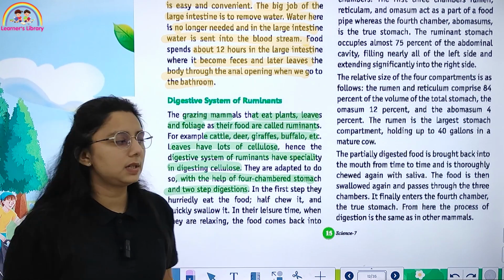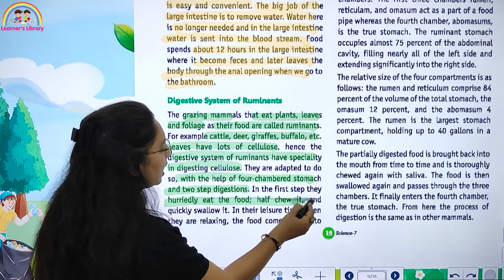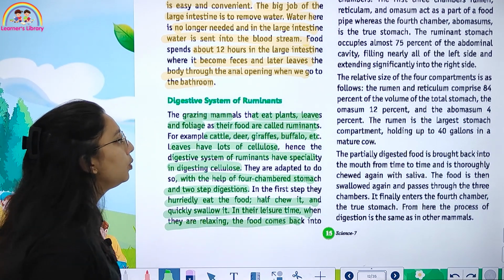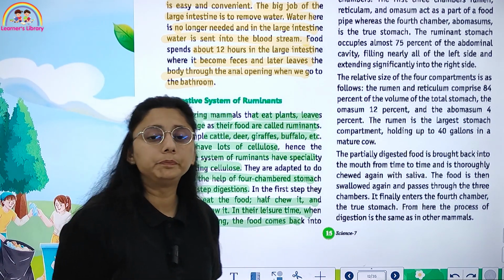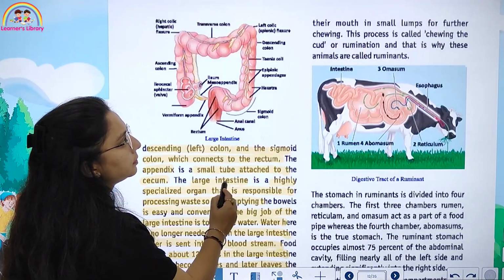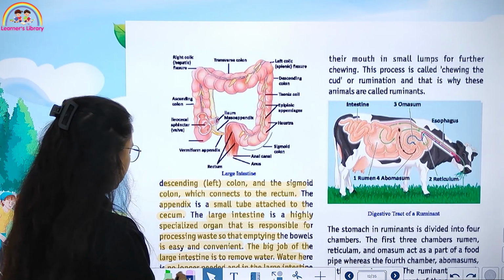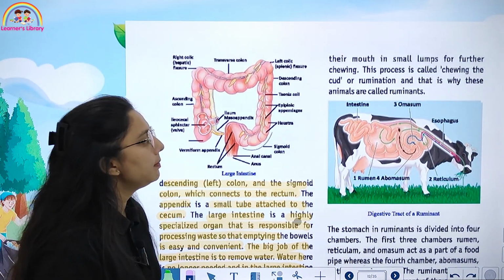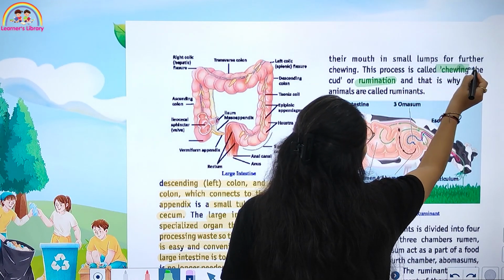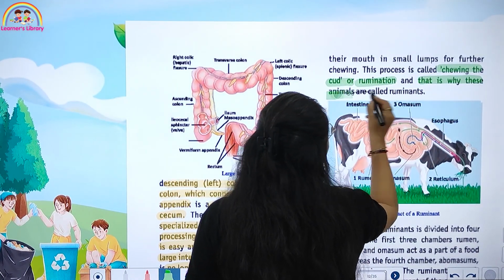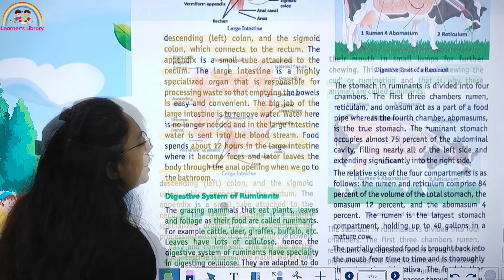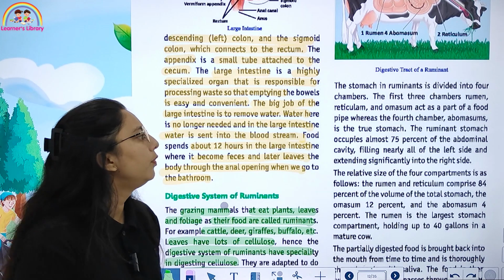In the first step, they hurriedly eat the food, half chew it and quickly swallow. In their leisure time, when they are relaxing, the food comes back into the mouth in small lumps for further chewing. This process of chewing is called rumination or chewing the cud. That is why these animals are called ruminants.